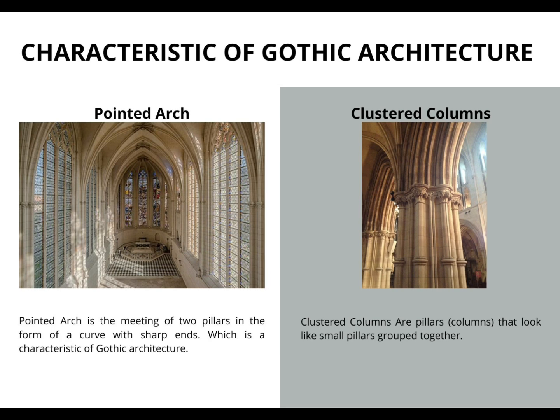Characteristics of Gothic architecture. Pointed arch is the meeting of two pillars in the form of a curve with a sharp end, which is a characteristic of Gothic architecture. Clustered columns are pillar columns that look like small pillars grouped together.